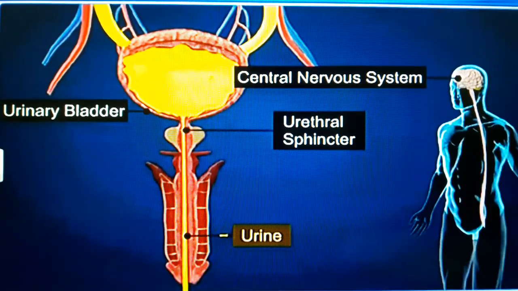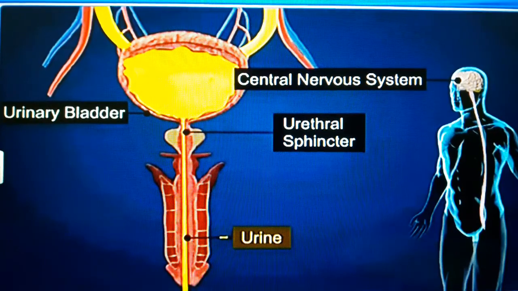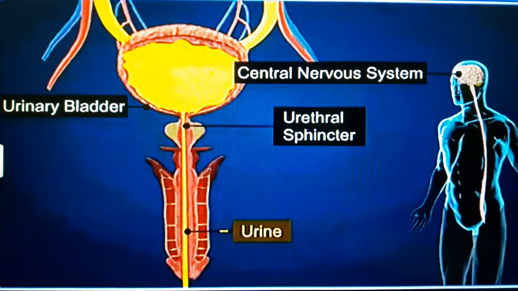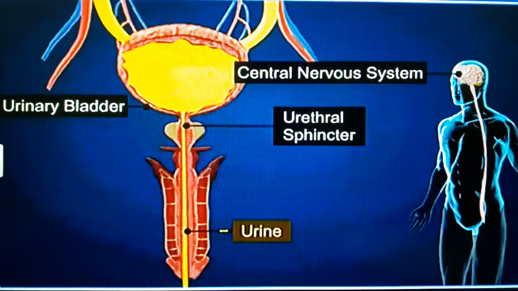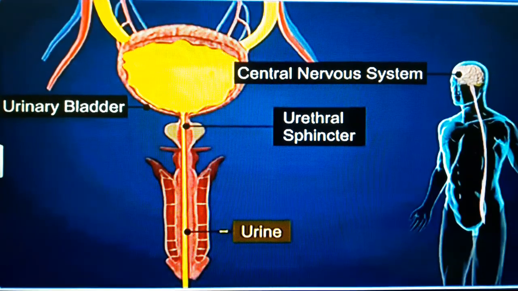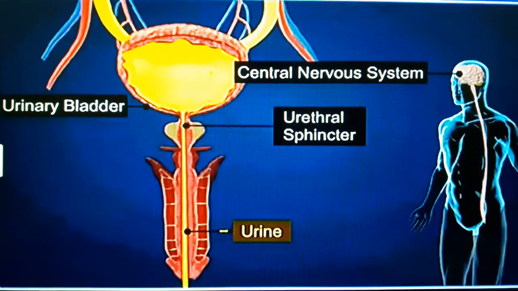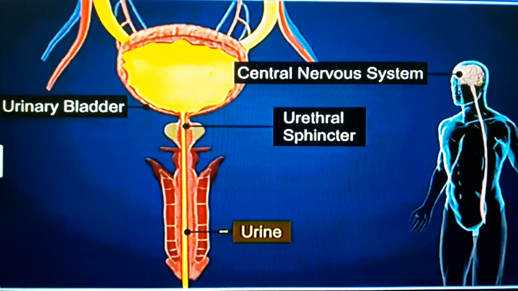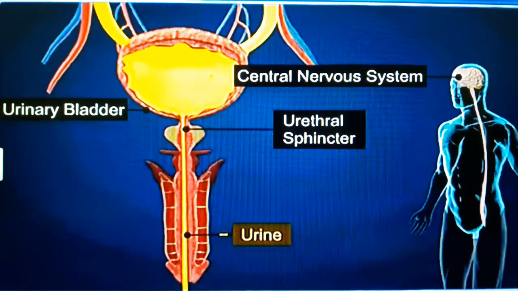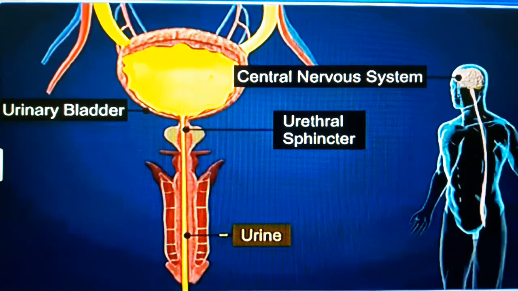So friends, urine formed by the nephrons is ultimately carried to the urinary bladder where it is stored till a voluntary signal is given by the central nervous system or CNS. This signal is initiated by the stretching of the urinary bladder as it gets filled with urine. In response, the stretch receptors on the walls of the bladder send signals to the CNS. The CNS passes on a motor message to initiate the contraction of smooth muscles of the bladder and simultaneously relaxation of the urethral sphincter, causing the release of urine.